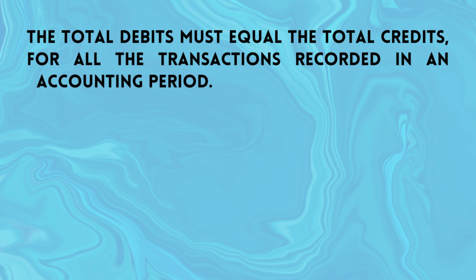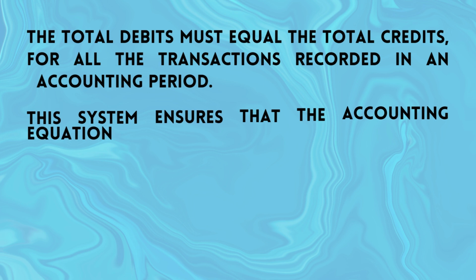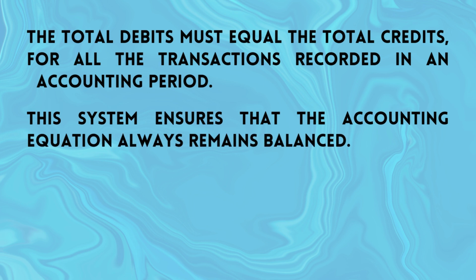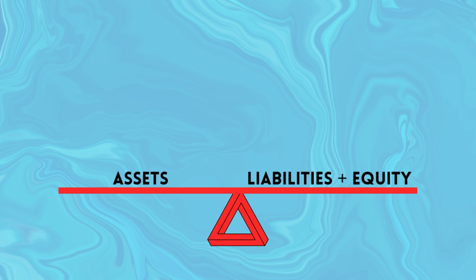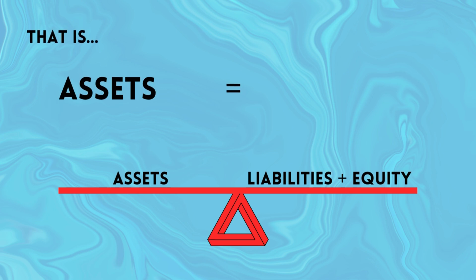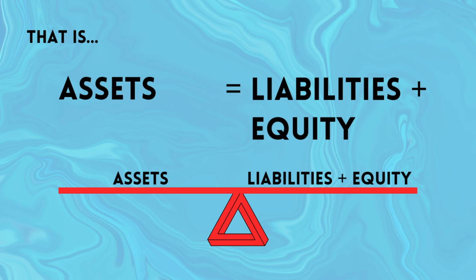The total debits must equal the total credits for all the transactions recorded in an accounting period. This system ensures that the accounting equation always remains balanced. That is, assets equal liabilities plus equity.